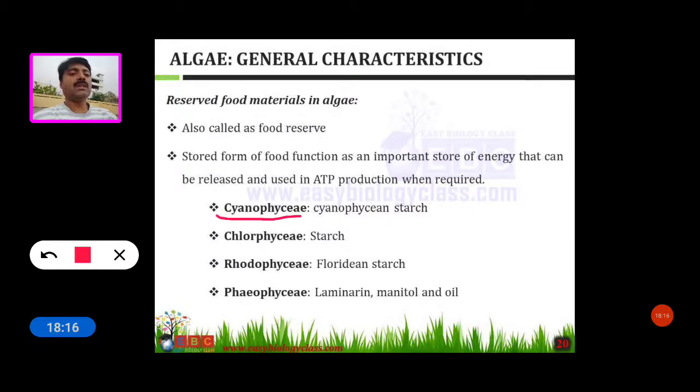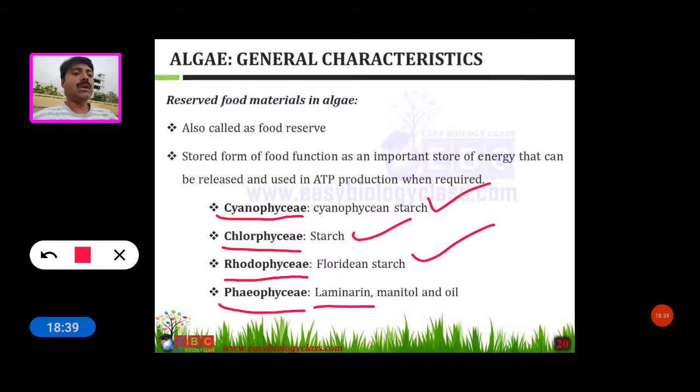In Cyanophyceae, the reserve food is Cyanophycean starch, and in Chlorophyceae, only starch. In Rhodophyceae, it is Floridean starch. In Phaeophyceae, laminarin, mannitol and oil are the reserve food materials.